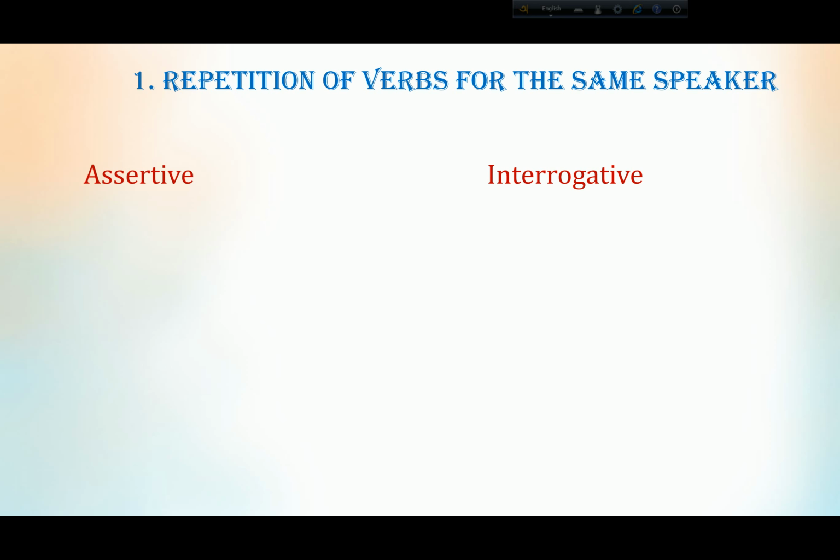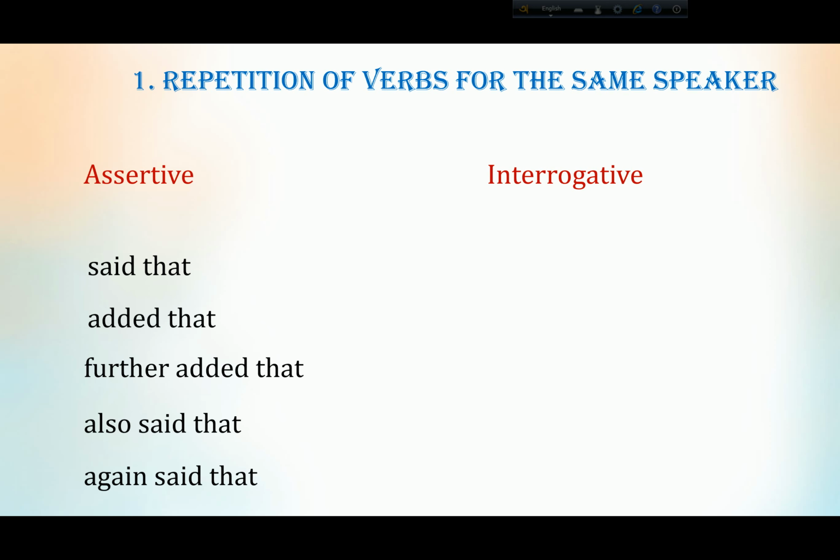So you see, when you get only one speaker, the same speaker saying dialogues or speech many times, like 2 times, 3 times, then the verbs will be repeated. But the same verb will not be repeated, there will be some changes. If it is an assertive sentence, the verbs will be said that, added that, further added that, also said that, again said that.